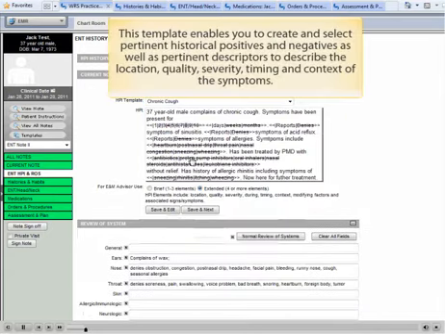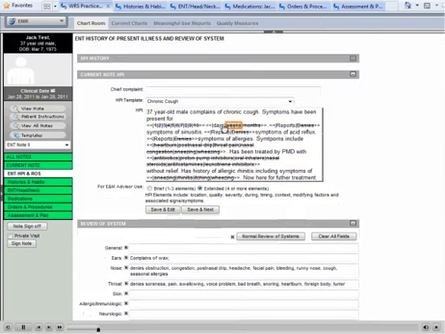This template allows you to create and select pertinent historical positives and negatives, as well as pertinent descriptors to describe the location, quality, severity, timing, and content of the symptoms.